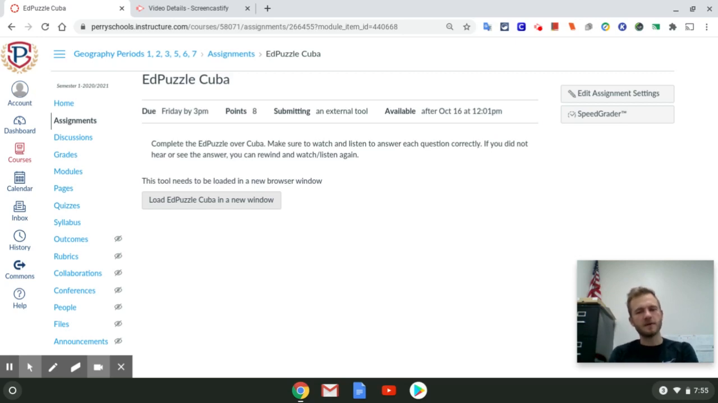Read the questions carefully. Don't get confused. If you have a question about a particular phrasing of a question, you can email me, and I will let you know, to clarify, because I do want you to get 8 out of 8 and get all your points. But it's pretty self-explanatory. Edpuzzle over Cuba, covering physical features, culture of Cuba, certain political disagreements that Cuba has had, as well as a little bit about Guantanamo Bay. Again, if you have any questions, please let me know.